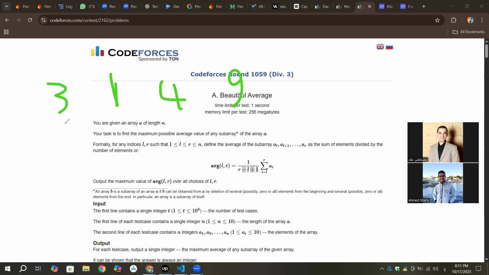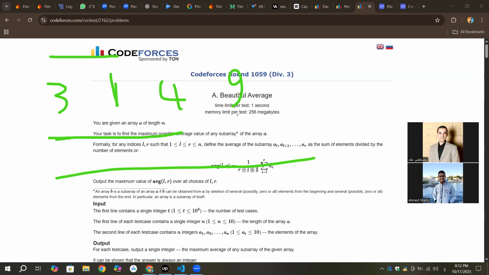You can choose to start here and end here to take this range. You can also take this subarray. You can also take this subarray, and all of these subarrays. So between all of the subarrays, you're required to find the average. So the maximum average between all of the subarrays. That's the question. So for this problem, we can note something about the average.